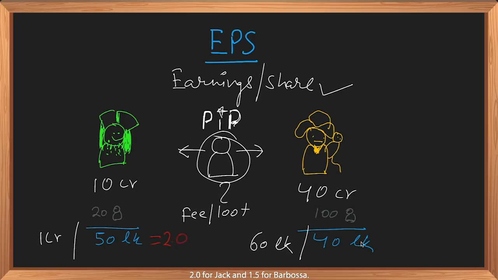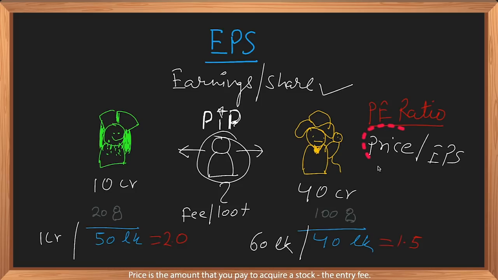2.0 for Jack and 1.5 for Barbossa. Jack is assigning more value to his pirating abilities and so he's asking for a higher entry fee per unit loot that I'll earn. This is called the P ratio. Price divided by the earnings per share. Price is the amount that you pay to acquire a stock, the entry fee, while EPS is your share of the loot, that is the earnings of the company.